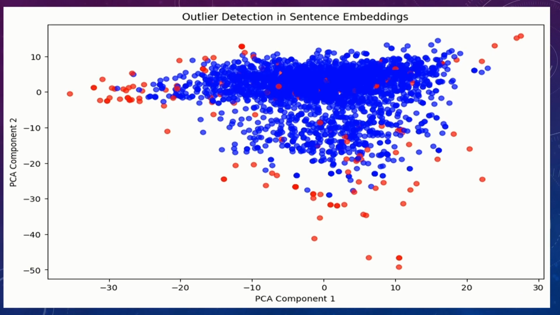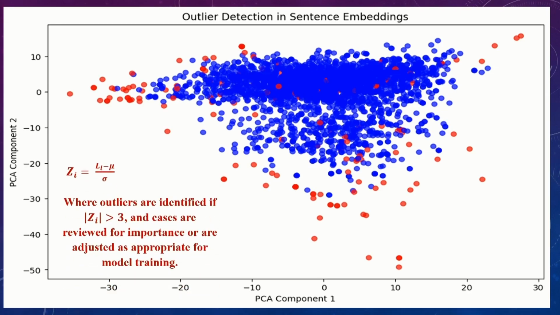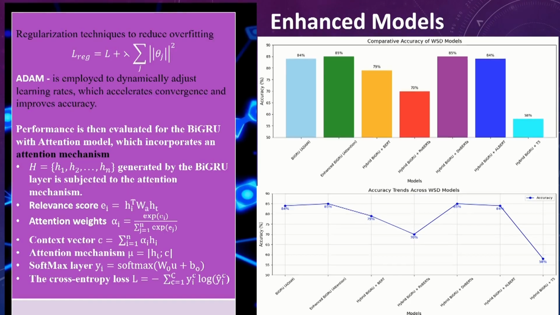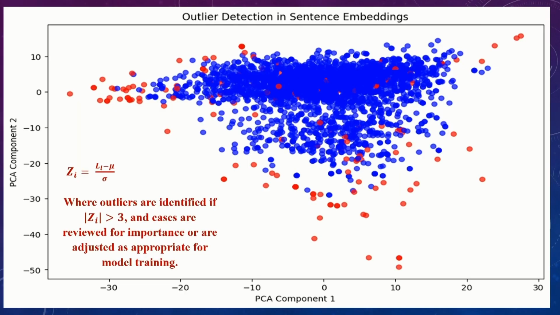So, outliers in our textual data set, such as unusually short or long sentences or uncommon sense labels, create a skewed model performance or introduce noise. So we had to detect if our data set has these outliers so that we can resolve them. To resolve them, we made use of a mathematical formula where we identified the outliers.